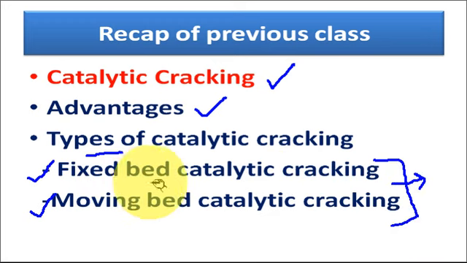In the fixed bed catalytic cracking, the catalyst is used in the form of pellets and the position of the catalyst is fixed. That's why it is called the fixed bed catalytic cracking. While in the moving bed catalytic cracking process, the catalyst is in flowing mode and is used in the form of fine powder. That's why it is called the moving bed catalytic cracking. That's all we learned in our previous class.